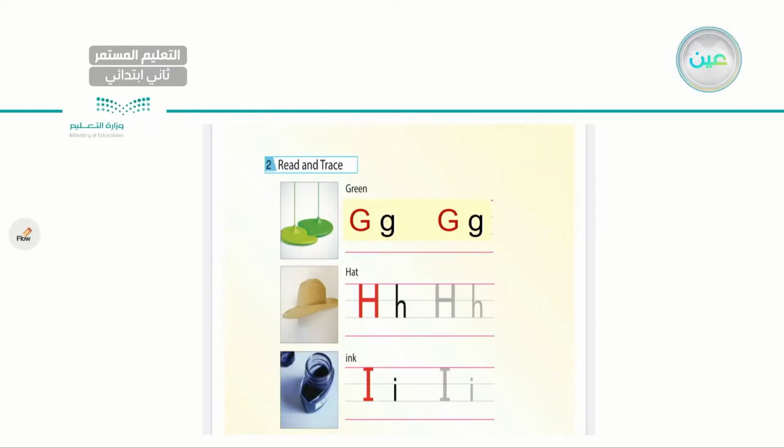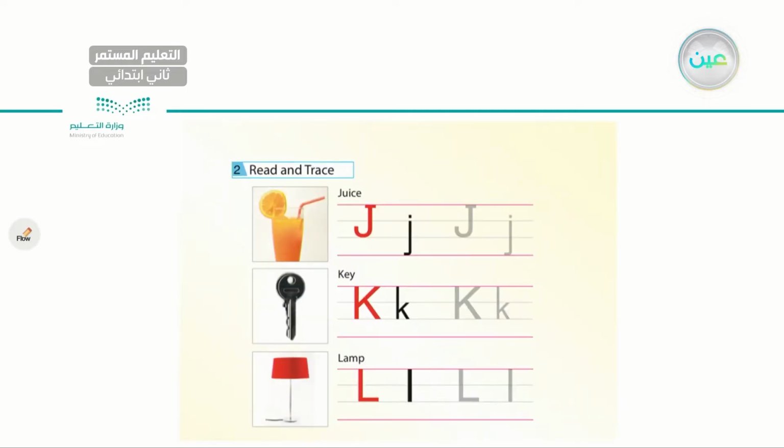Also here we have letter G, green. We have H, capital and small, hat. I have a letter I, capital and small, ink. So let's go and revise our letters. A, B, C, D, E, F, G, H, and I. Next I have letter J, capital and small.